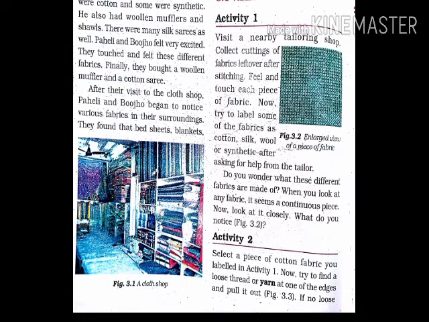Then next, do you wonder what these different fabrics are made of? When you look at any fabric, it seems a continuous piece. So now there is a question in our mind: these are the different kinds of fabrics or clothes, so what are they made from, or how are they made? Whenever you observe any cloth or fabric, you will see it is a continuous piece, there is no gap in between, it is continuous or plain. So what is it made up of?